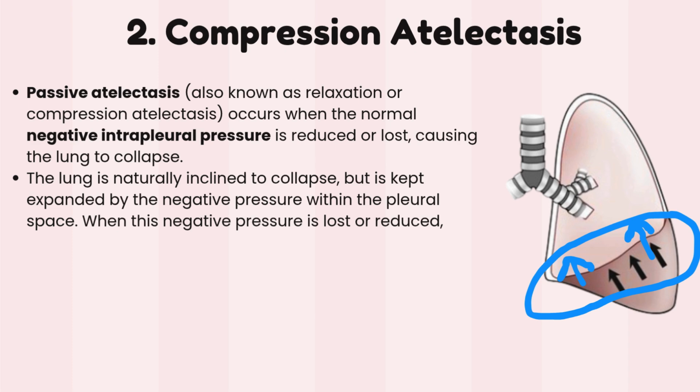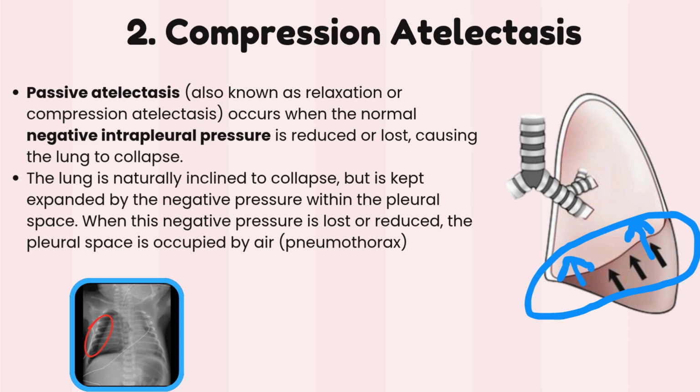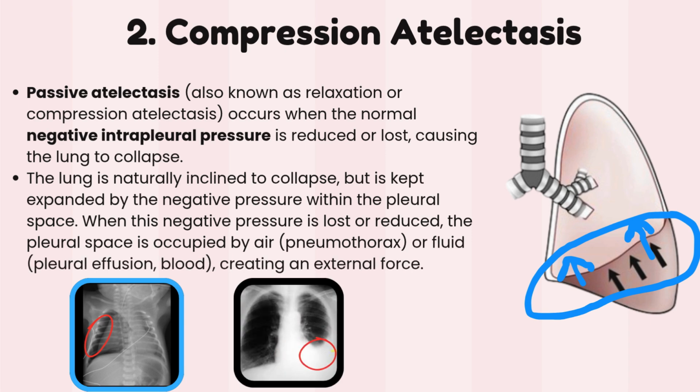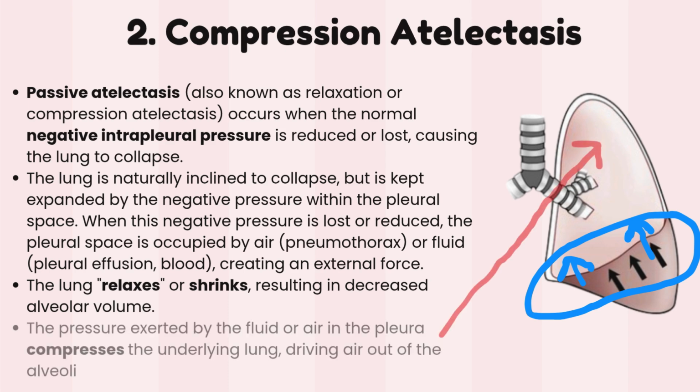When this negative pressure is lost or reduced, like when the pleural space is occupied by air as in pneumothorax, or fluid as in pleural effusion or blood, creating an external force, the lung relaxes or shrinks, resulting in decreased alveolar volume. The pressure exerted by the fluid or air in the pleura compresses the underlying lung, driving air out of the alveoli.